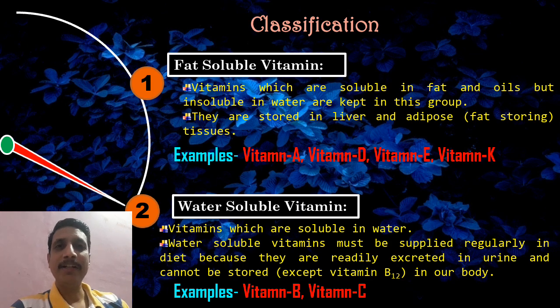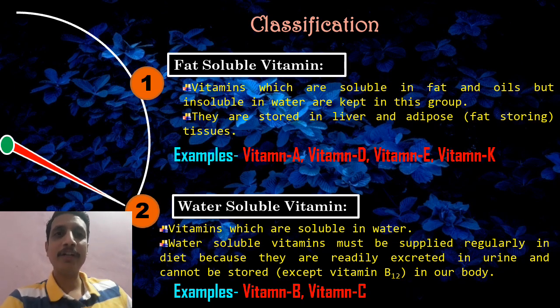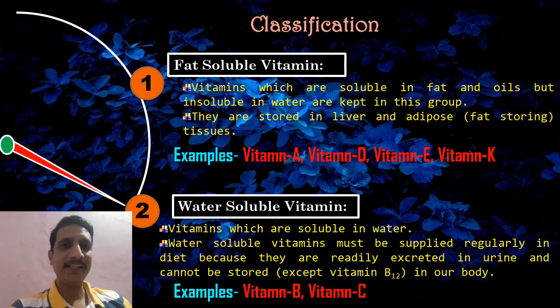Examples are vitamin B as well as vitamin C. So I said, this classification is very important as far as the examination is concerned. Remember, the name itself suggests the meaning of the vitamins. But remember the examples. I'll tell you one hint here to remember the examples.